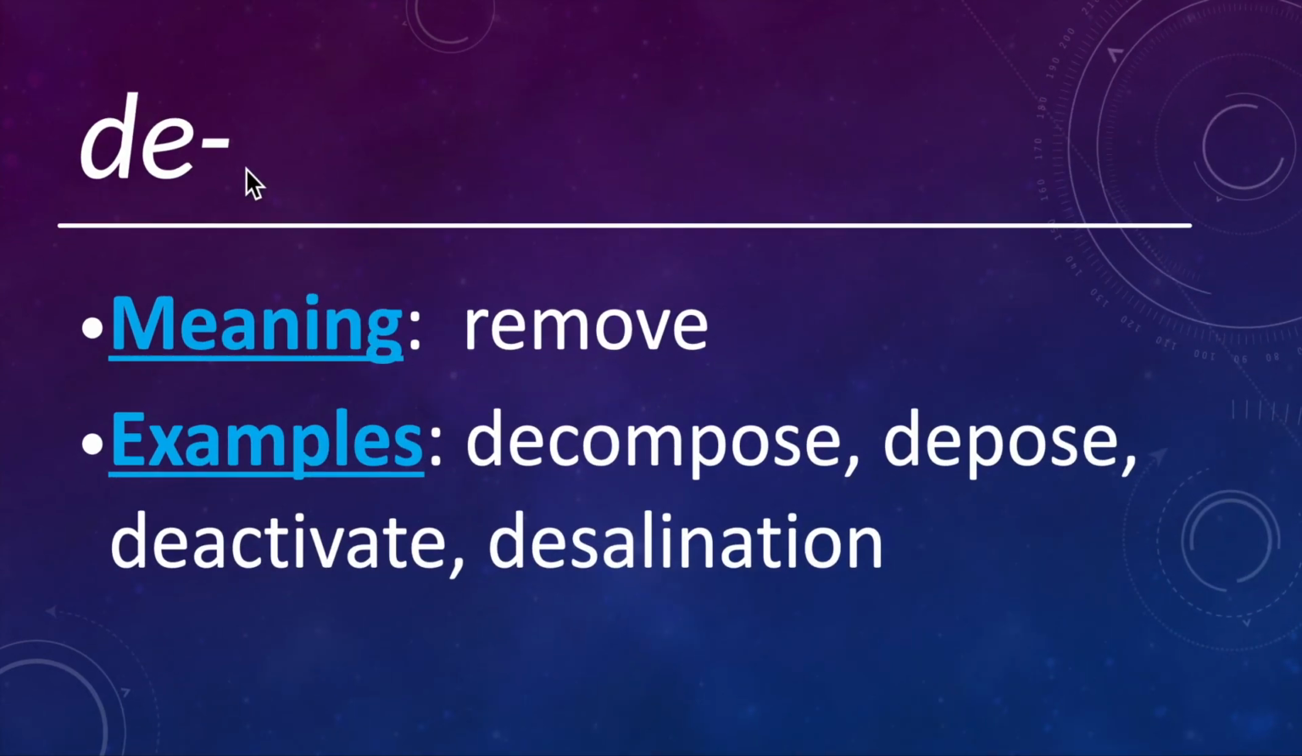And de means to remove. So to decompose means to remove composition. This is basically the breakdown of material. So if something decomposes, it breaks apart. So in chemistry, we talk about chemicals decomposing, or in forensic science, you may talk about bodies decomposing. Depose basically is a political type term referring to removing someone from office, usually forcefully, but removing someone from office.